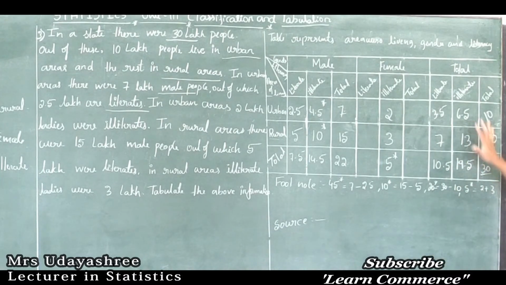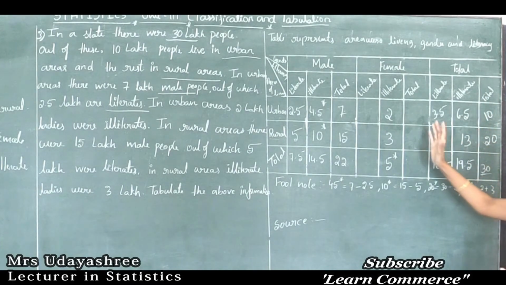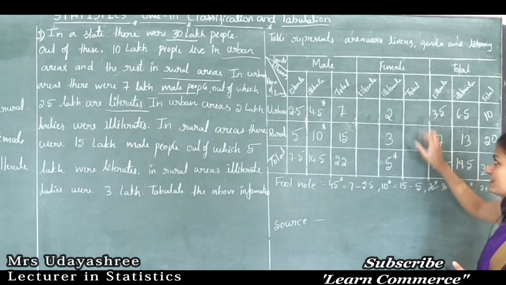Okay, next, now I will just cross check this observation. See, here 3.5 plus 6.5 is 10, 7 plus 13 is 20, 10.5 plus 19.5 is 30. Next, 3.5 plus 7 is 10.5, then 6.5 plus 13 is 19.5, and 10 plus 20 is 30. So these are satisfied here. Next, here only these observations are remaining.